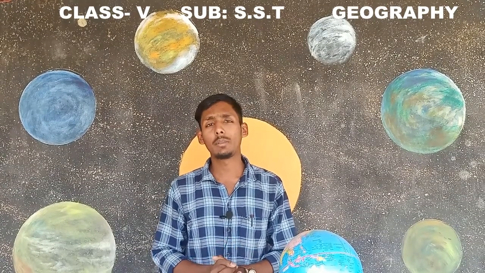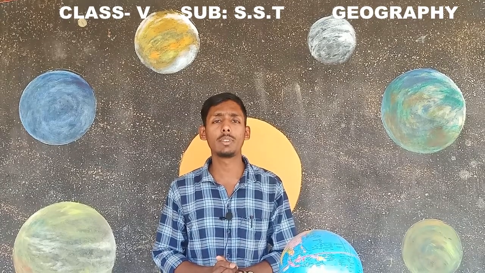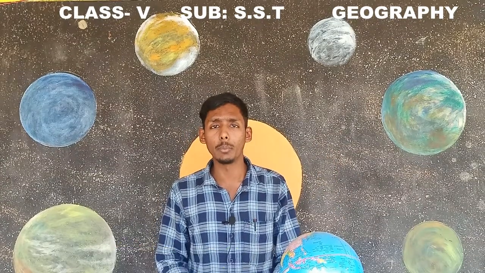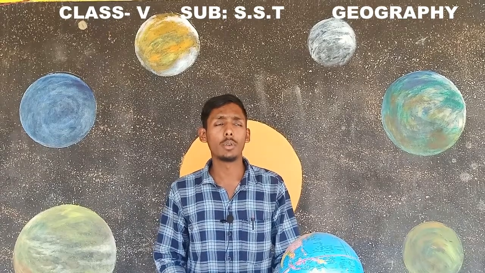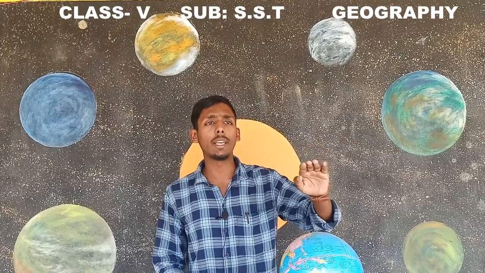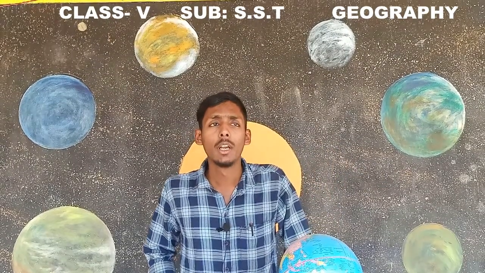Maps are basically of four types. For example, political maps: a map in which only countries and states are located is known as a political map. In physical maps we get rainfall, mountains, rivers and lakes. If a map considers all these things, such a map is known as a physical map.